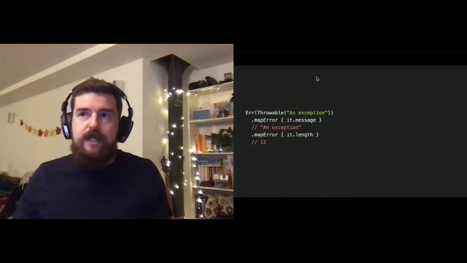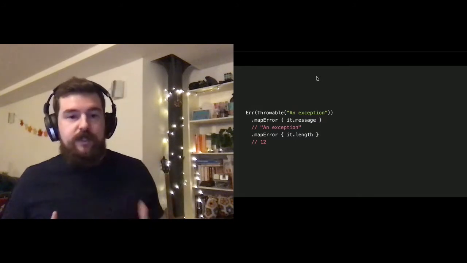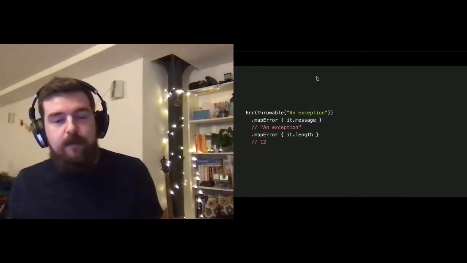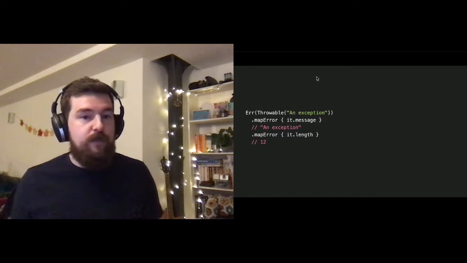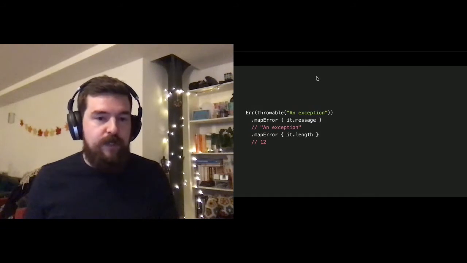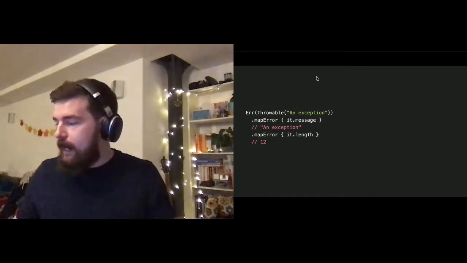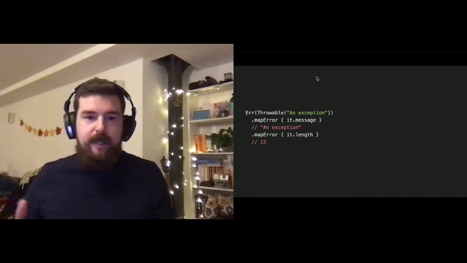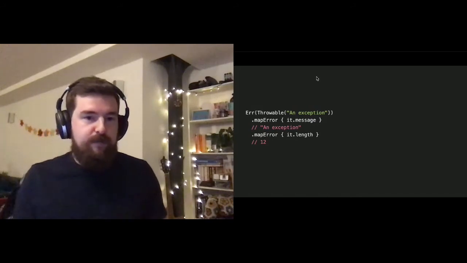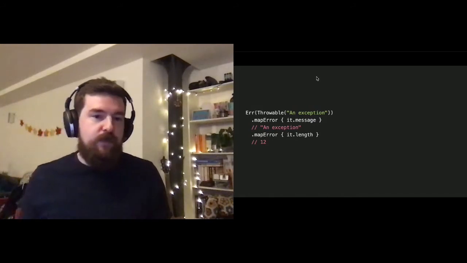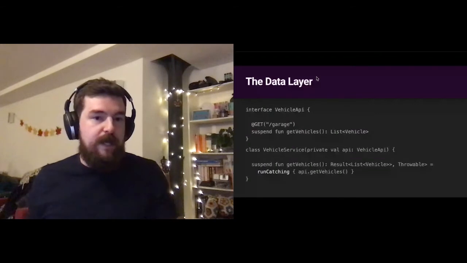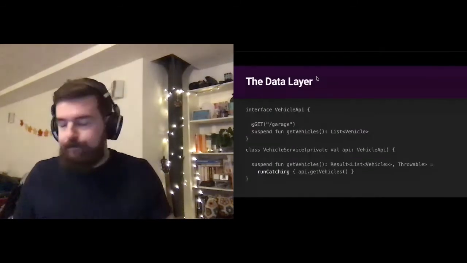Lovely. So when we decided that this is the way we wanted to go, we started integrating it in a very narrow scope. And luckily our app is incredibly well modularized. And that meant we could just convert across a small section of the app. And like I said, network requests are a really good place for using this kind of construct. And we did this simply with the run catching lambda. All this does is it invokes the function that you wrap, and then it does the whole try catch dance for you. Based on whether it's successful, it creates an OK with the underlying type. And if it's an error, it creates an error with throwable type.